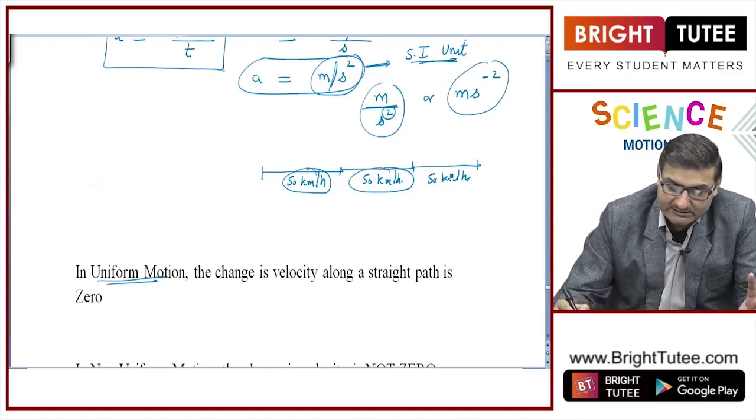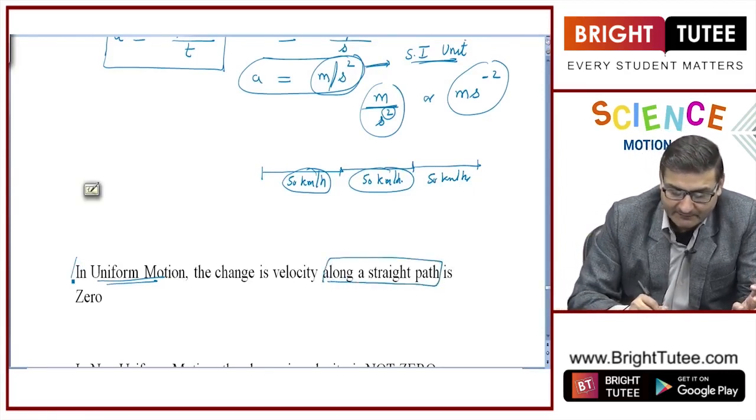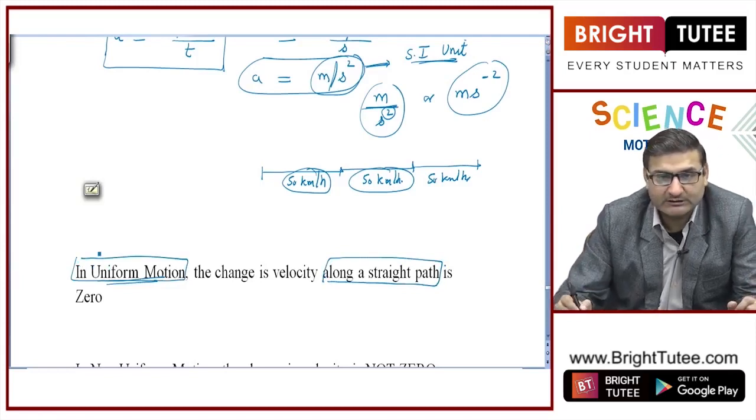And it is moving in a straight line. So, there are two conditions. One is the body should be moving in a straight path. Another is the body should be in uniform motion.